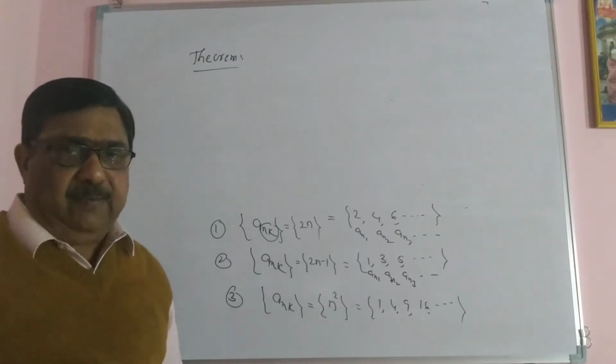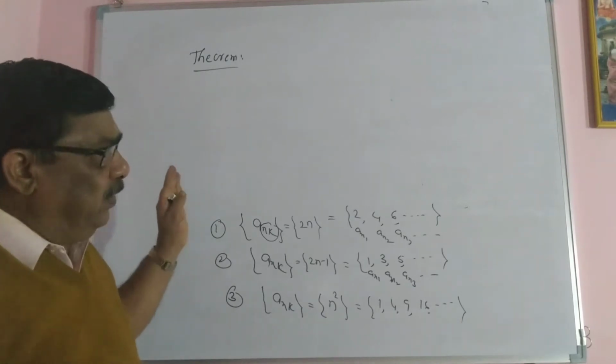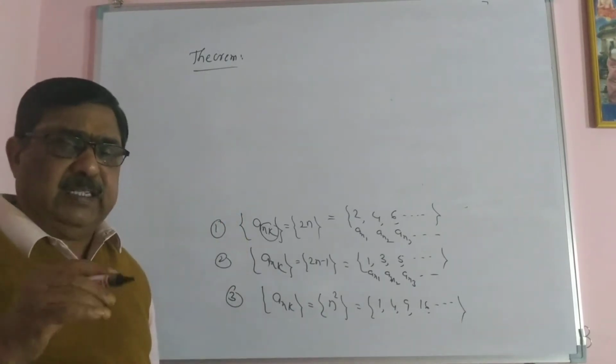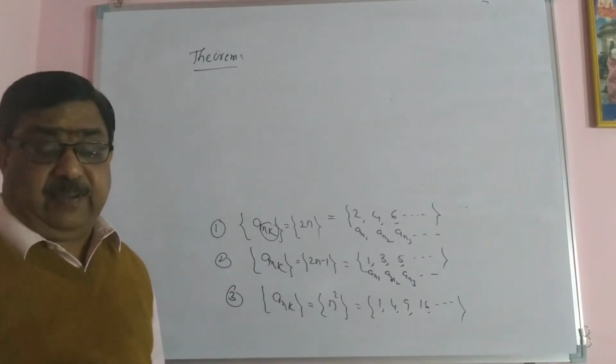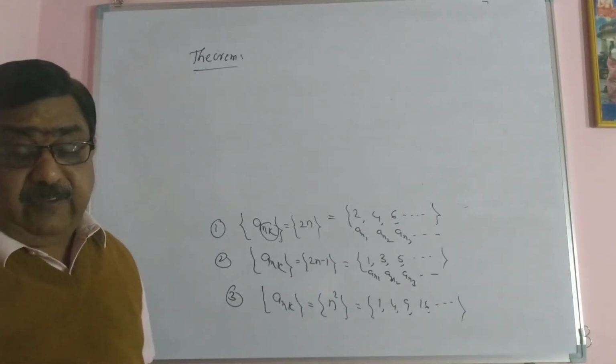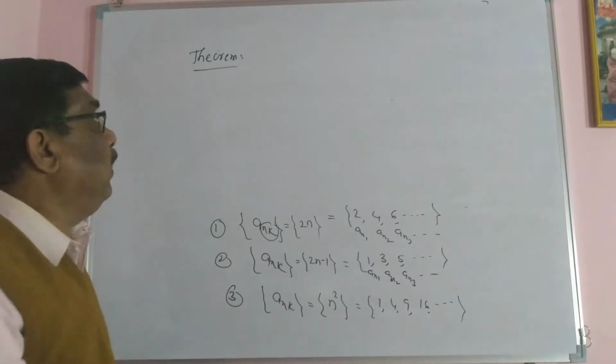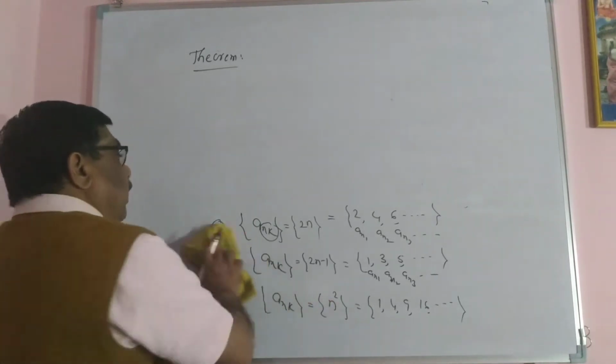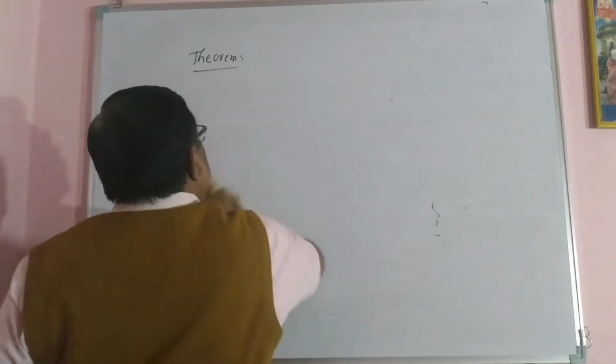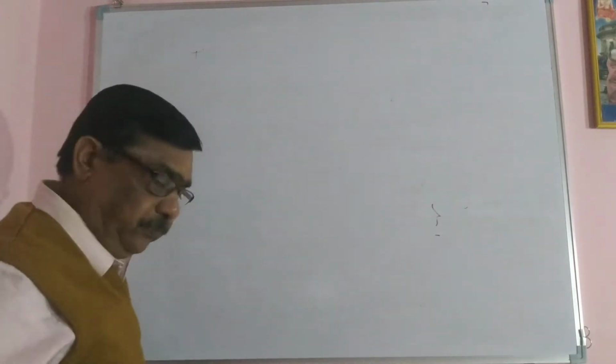The statement of the theorem is: prove that every convergent sequence has a convergent subsequence, or prove that if a sequence converges to L, then the subsequence also converges to L. So the proof is quite simple.